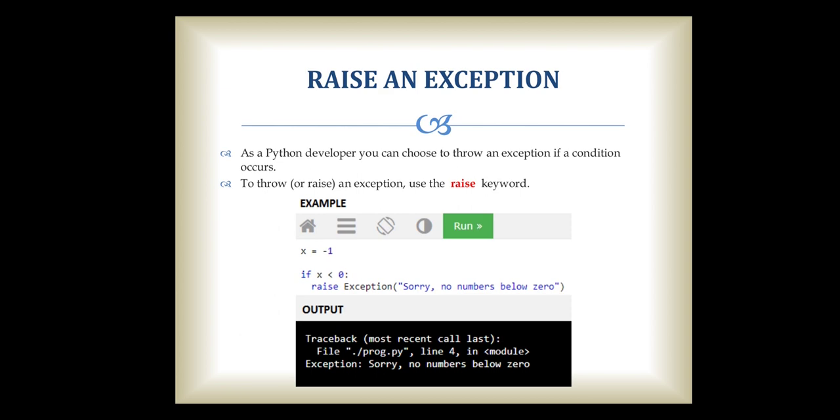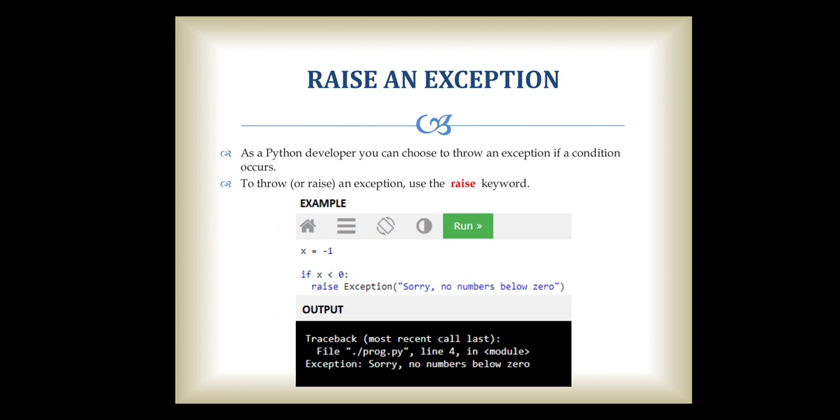Now next is the raise keyword, that is, raise an exception. As a Python developer, you can choose to throw an exception if a condition occurs. To throw or raise an exception, the raise keyword is going to be used. In this example, if x is less than 0, then raise an exception, "Sorry, no numbers below 0".